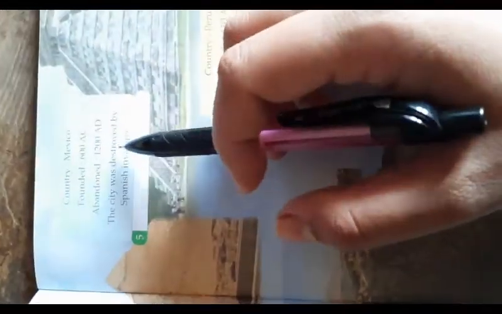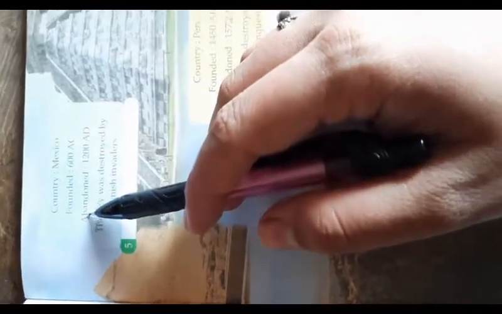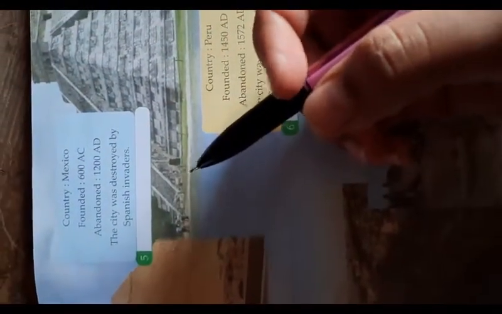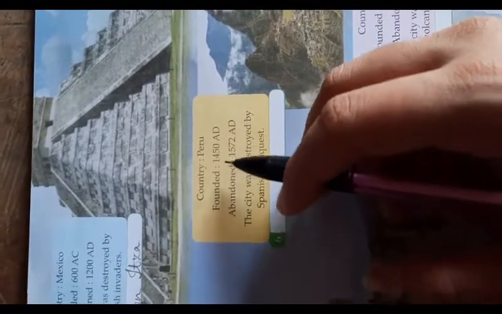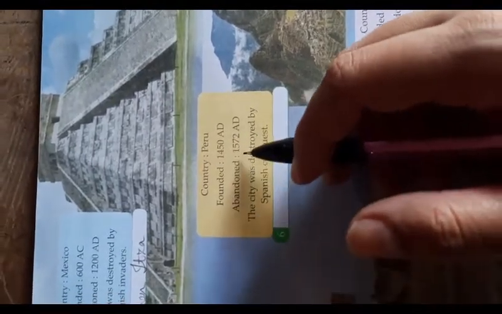Fifth one, country Mexico, founded 600 AD, abandoned 1400 AD. The city was destroyed by Spanish invaders. Answer is Chichen Itza. So write CHICHEN, Chichen Itza, ITZA.